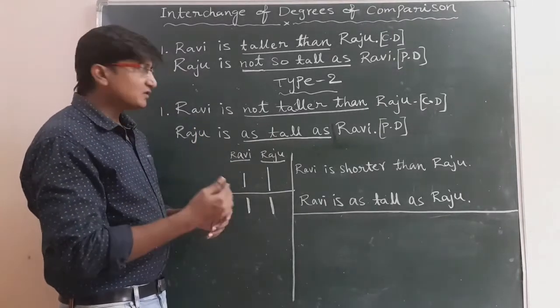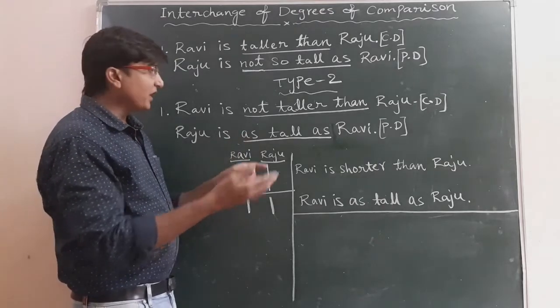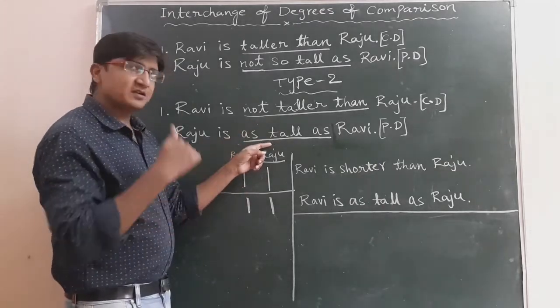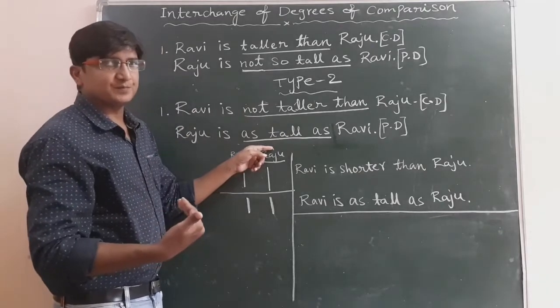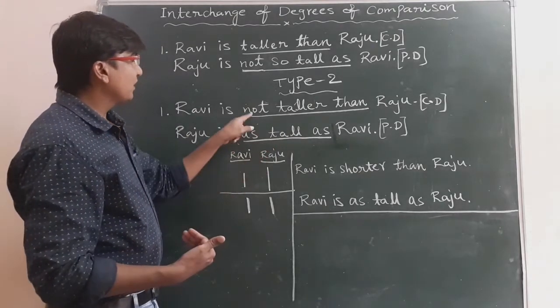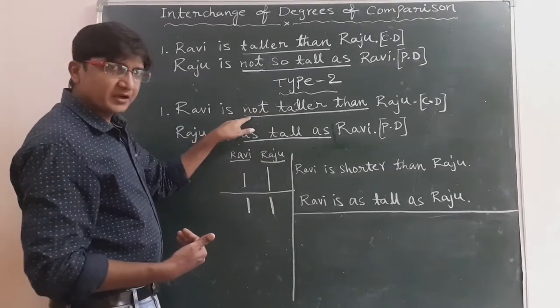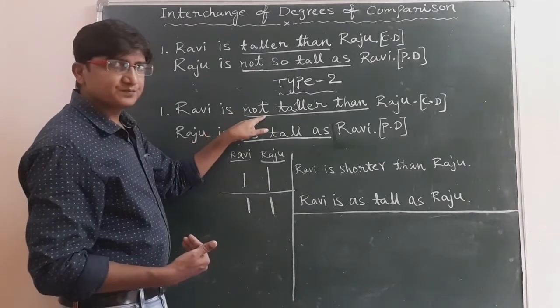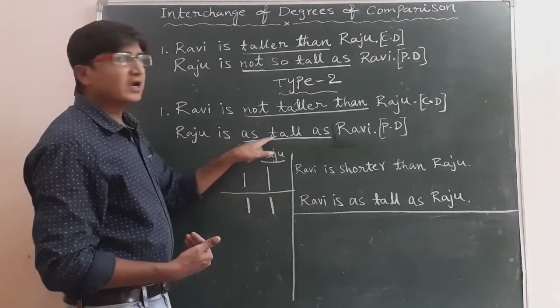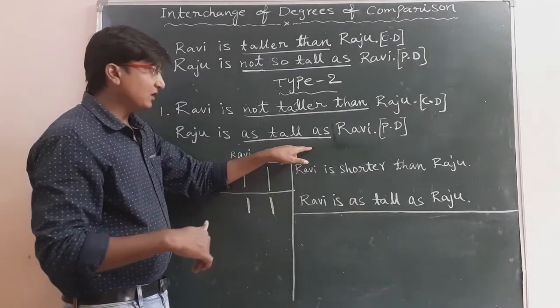And moreover, another condition is: if the sentence is positive, we will write it into negative. If the sentence is negative, we will write it into positive. So here, the sentence is negative because we have not. That's why here we will write positive sentence.